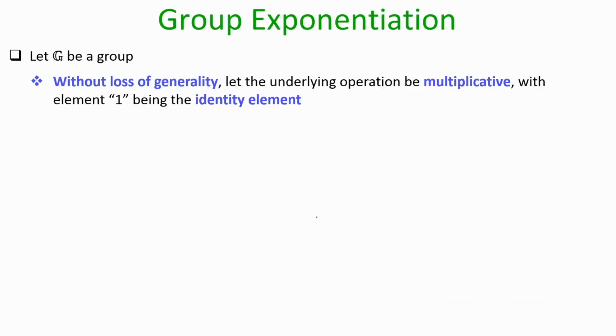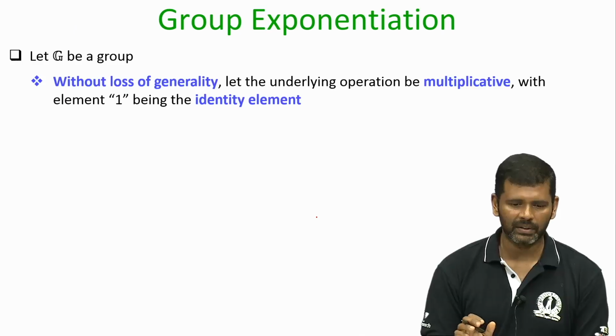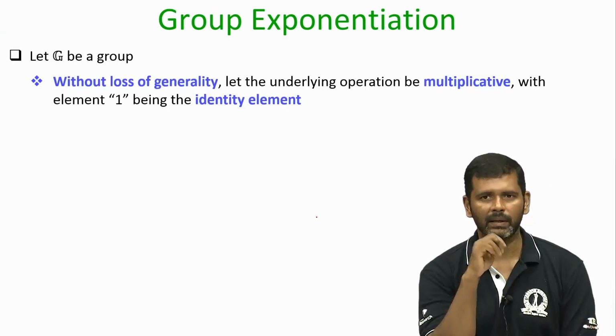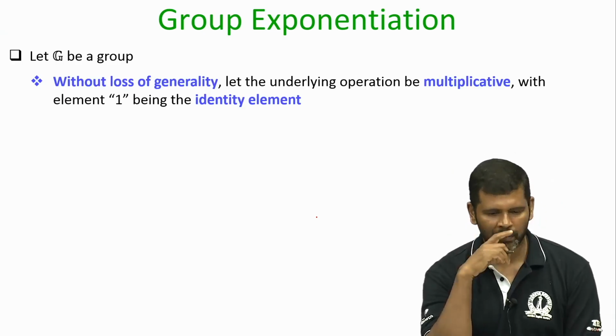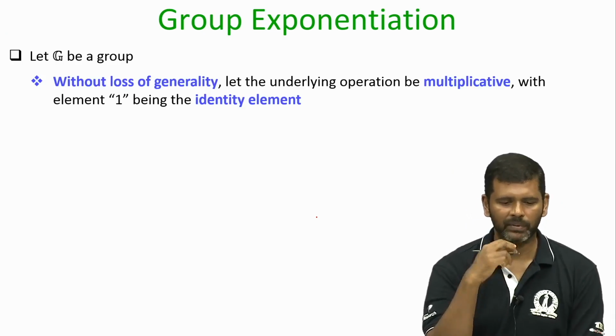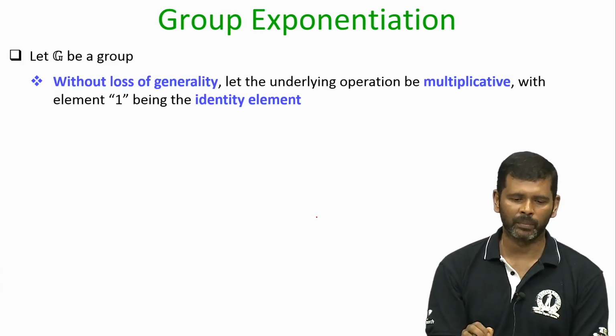Now, we want to introduce a new operation in the group which we call group exponentiation. By new operation, I mean my operation is still O, but I will be using that operation multiple times on an element of the group, which I can view as some kind of group exponentiation.